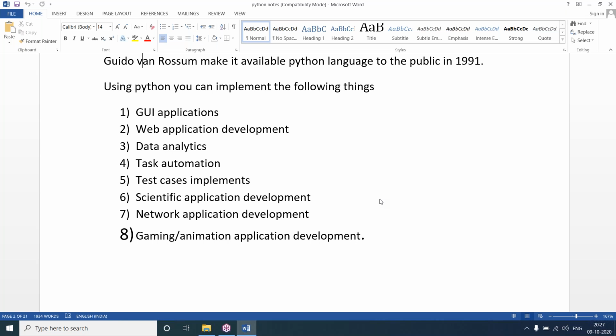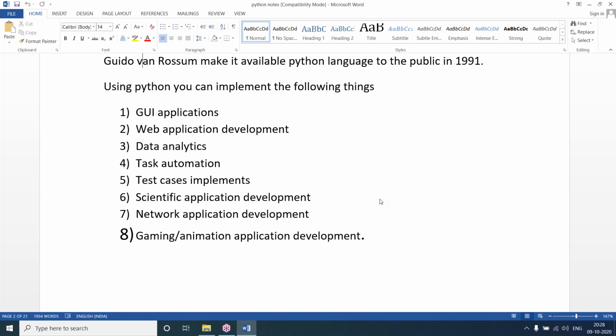And using Python, we can develop games or animation applications. Now the gaming industry is also increasing. Many new games are coming, and India is banning Chinese applications developed by China, and Indians are developing the applications. Like before, the gaming industry was very small.